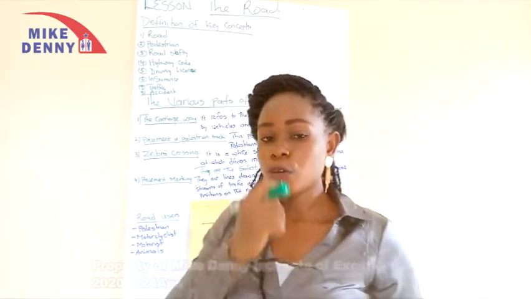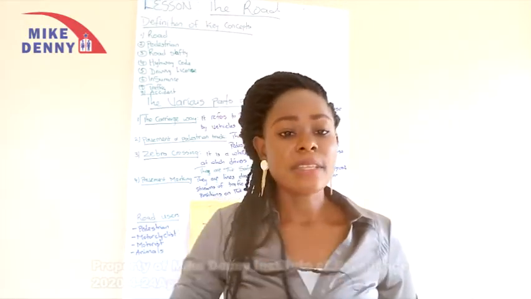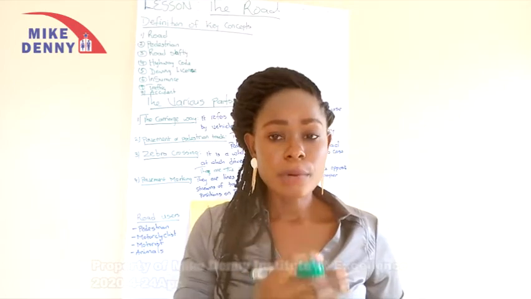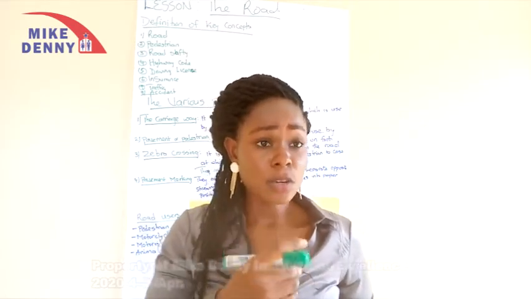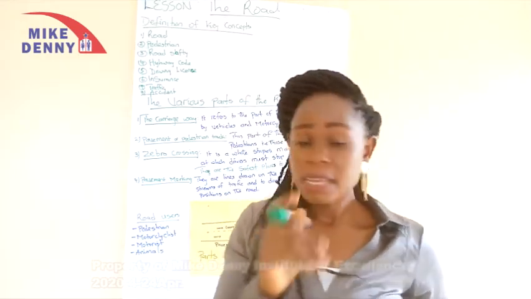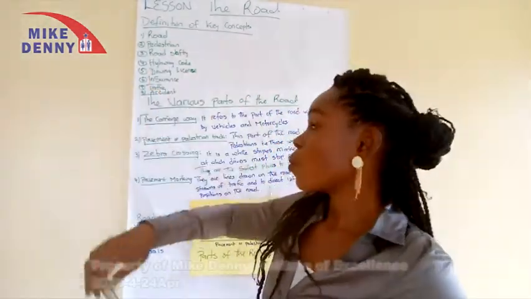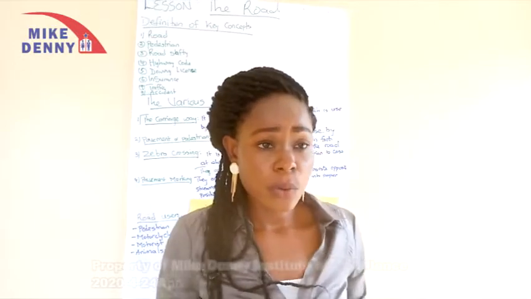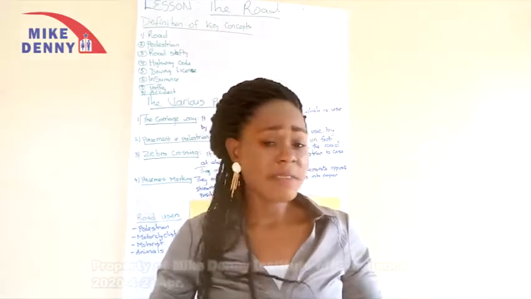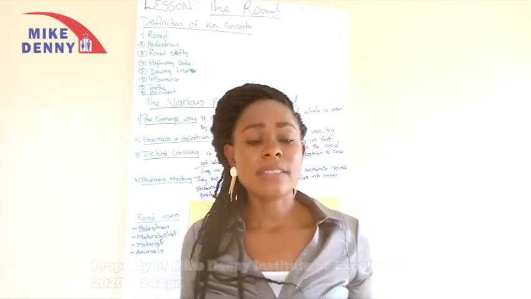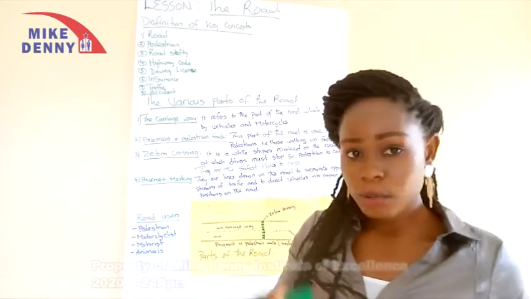Before we continue, by the end of this lesson, you should be able to tell me what the road is. In fact, give me a definition of some key terms. Key terms that will be listed on the board. What the road is, who is a pedestrian. We always hear about insurance. What is insurance? We always hear about driving license. What is a driving license? You should be able to tell me that.